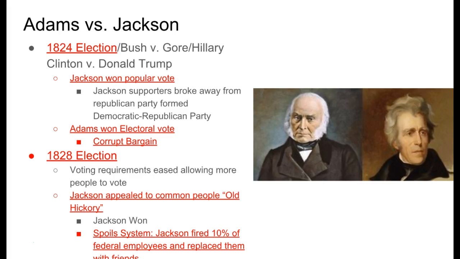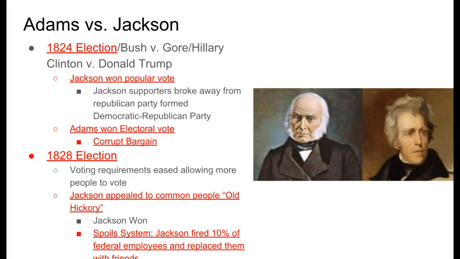And so Jackson supporters were upset and frustrated and ended up breaking away from the Republican Party and then went back again and reformed the Democratic Republican Party. This led us right into the 1828 election, where we saw changes in voting requirements. Voting requirements had eased, so we saw more and more people being allowed to vote in this election.